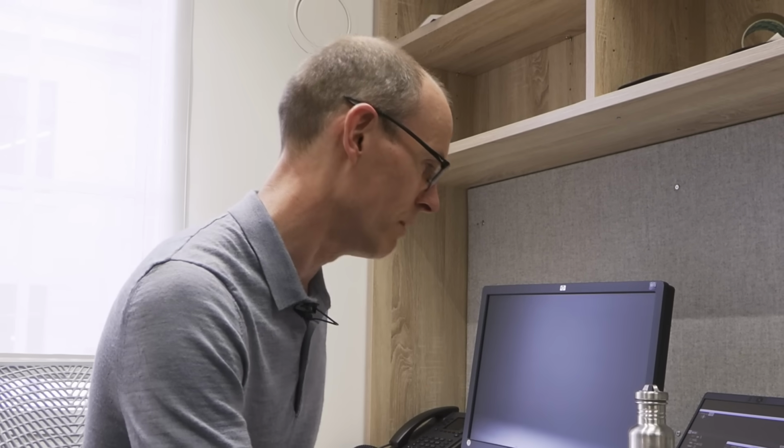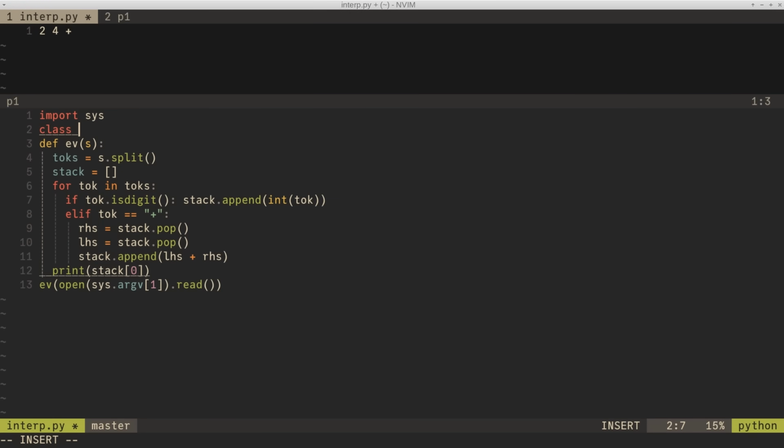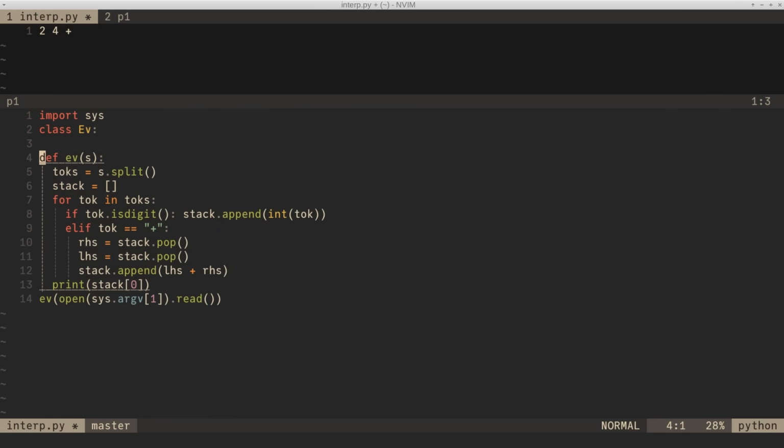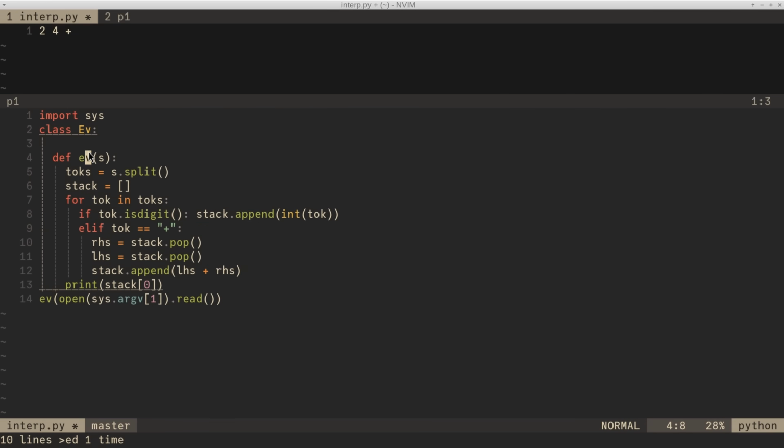A programming language has lots and lots of lines in your file. It doesn't just have one line. So what we'll do now is we'll build it up so we can have multiple mathematical expressions on multiple lines. There's a ton of ways I can do this, so I'll just jump straight in. I'm going to make a class, because that will be a little bit useful for me later, I think. I'll say this is the evaluator of an expression. And I'll now say this is a new function I'm writing here called ev.